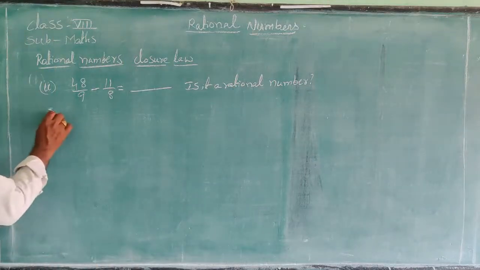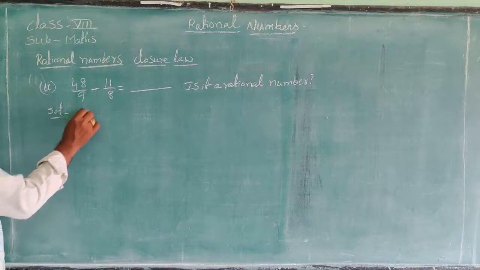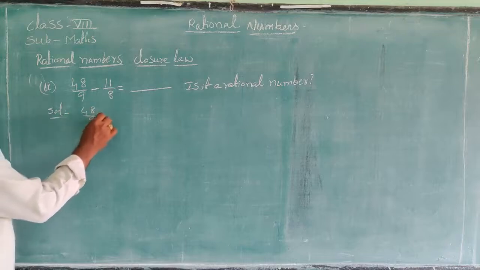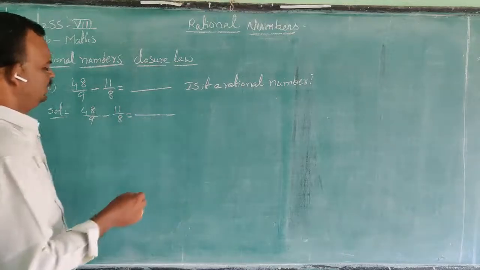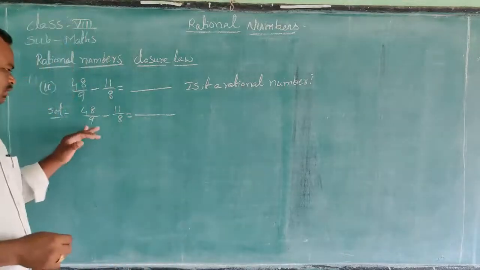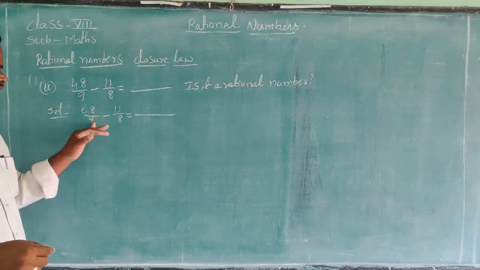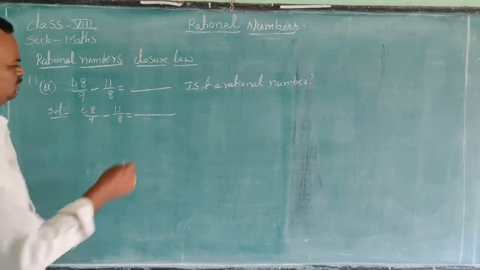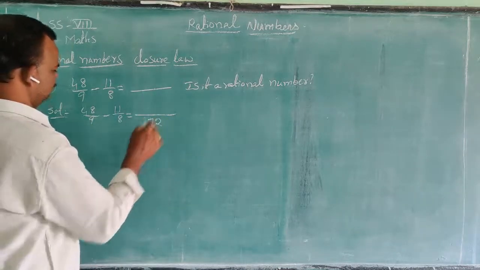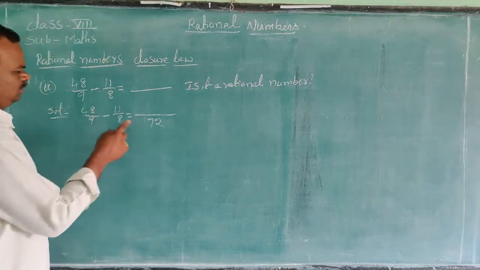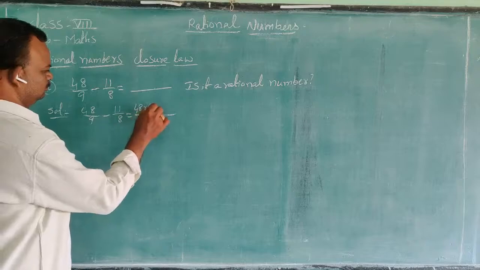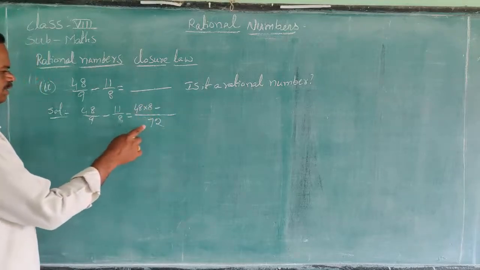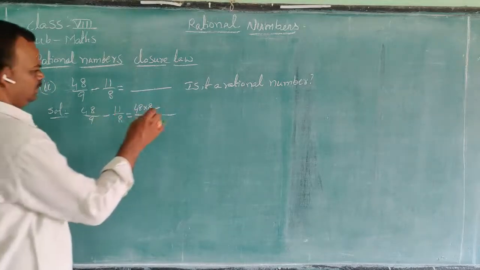So the given value is 48 by 9 minus 11 by 8. That is equal to, take LCM. Here there is no common factor, so LCM is 9 into 8, that is 72. 9 divides 72 in 8 times, 48 into 8. 8 divides 72 in 9 times, 11 into 9.